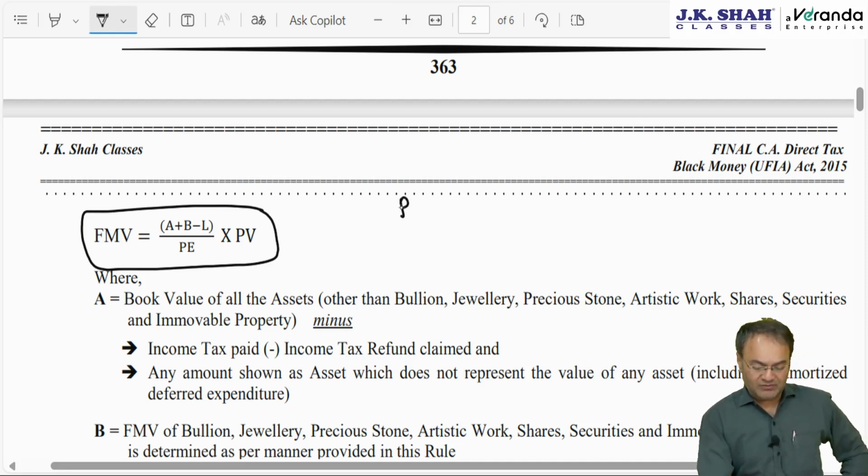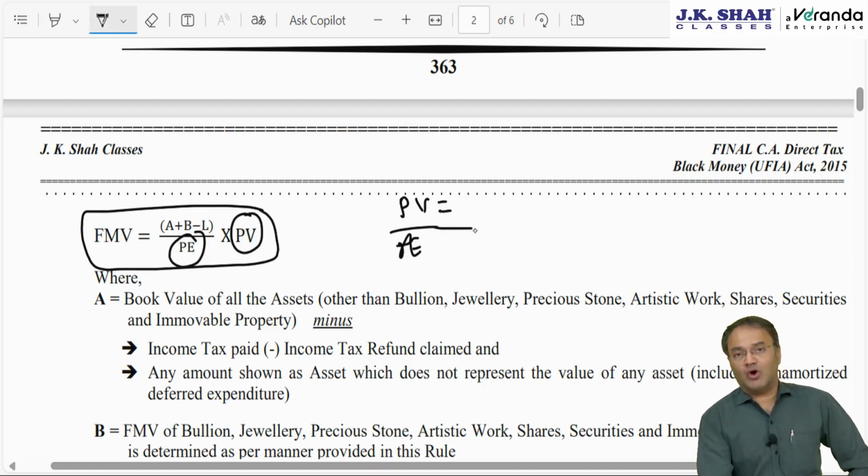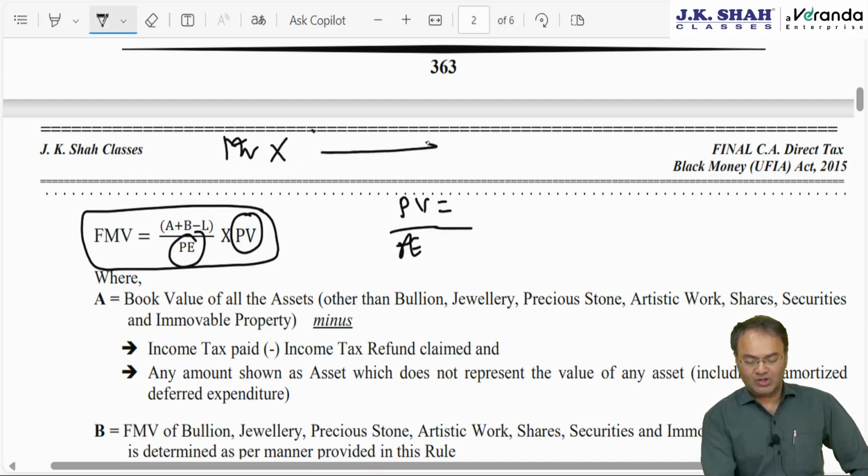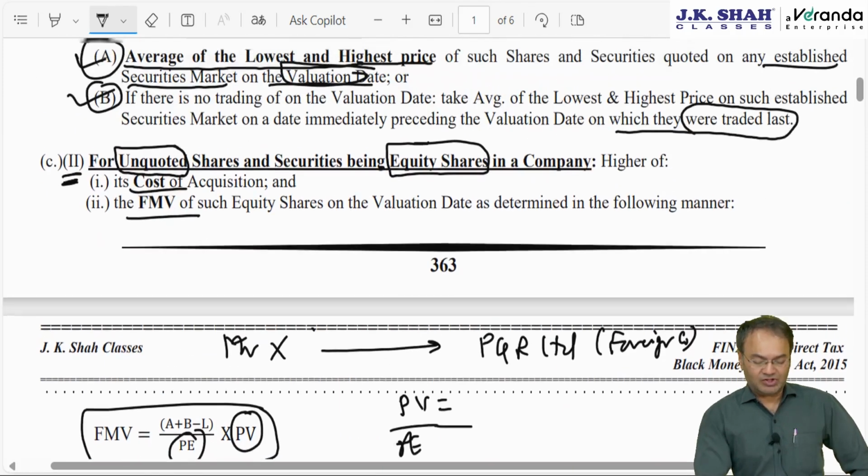So basically PV divided by PE, this numerator and this denominator, what does it talk about? PV means the paid up value of those equity shares which are owned by the assessee. For example, assessee is Mr. X, he is ROR in India. He holds assets outside India. He holds shares of PQR Limited, which is the foreign company. PQR Limited foreign company, and they are which shares?